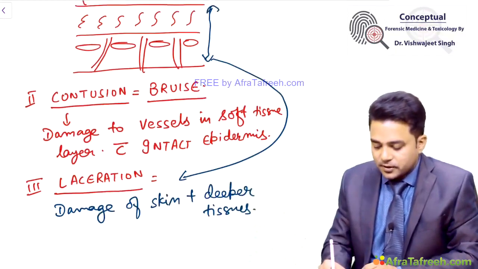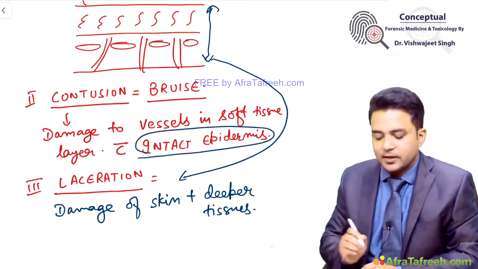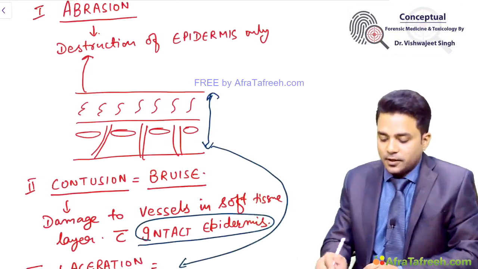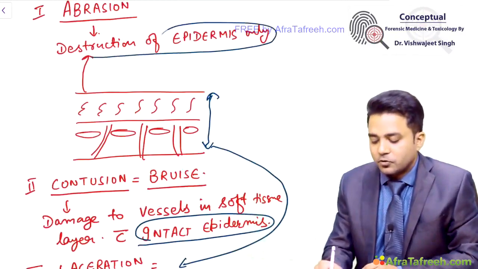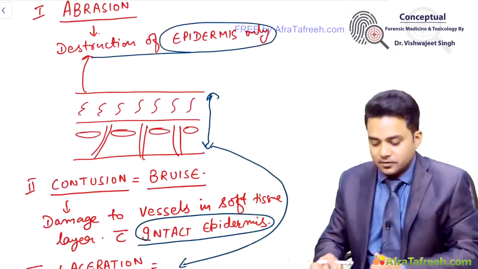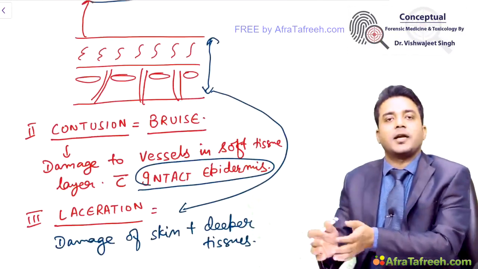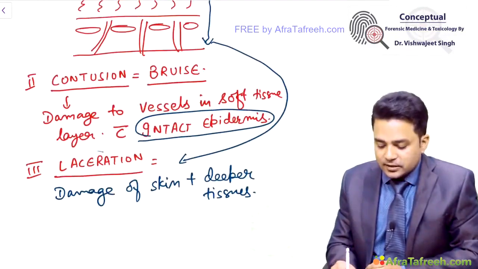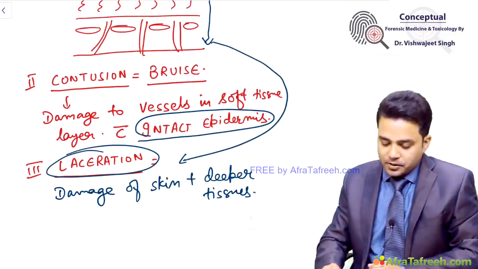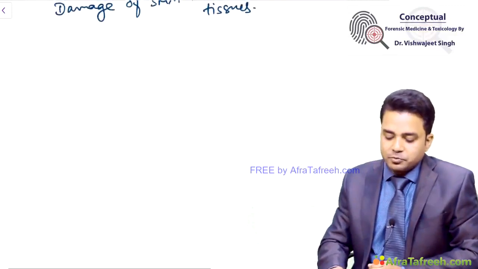What is important is epidermis is intact in contusions. Damage of epidermis only, the wound is categorized as abrasion. Damage of epidermis and deeper layers, the wound is categorized as laceration. Okay, simple. Let us now see the types of abrasions.